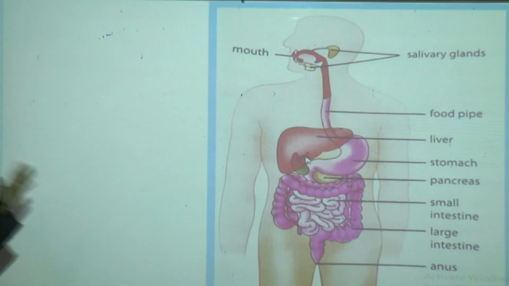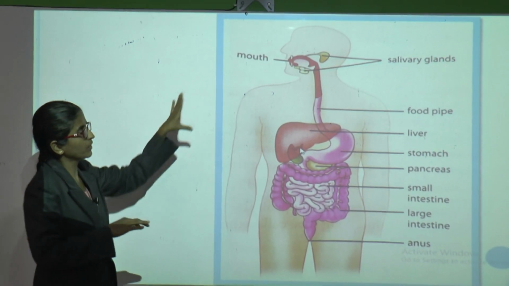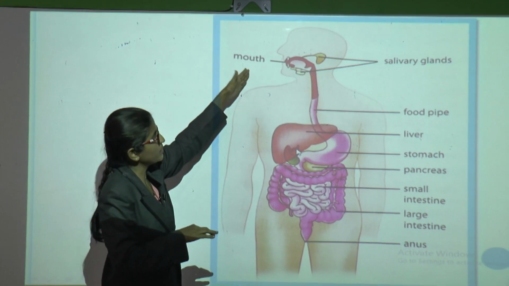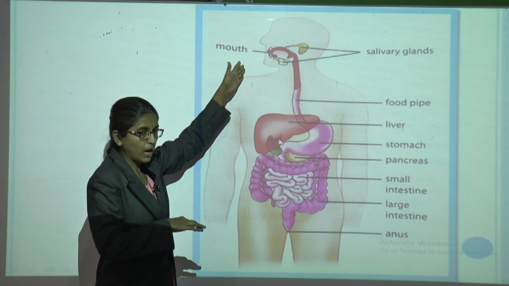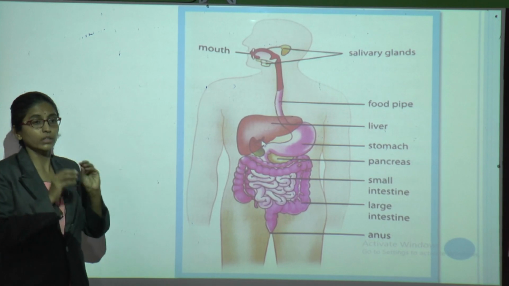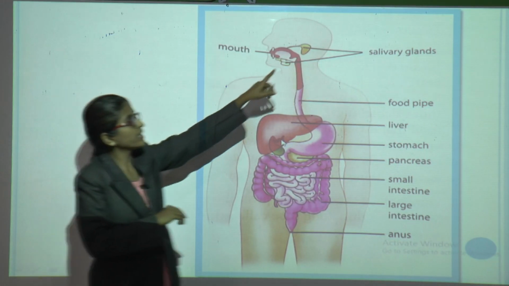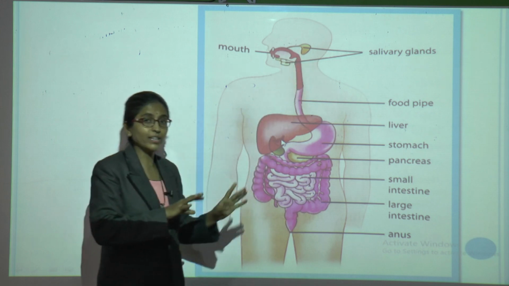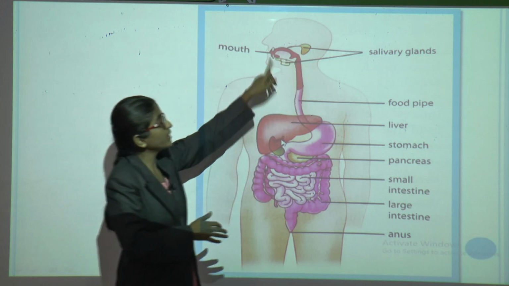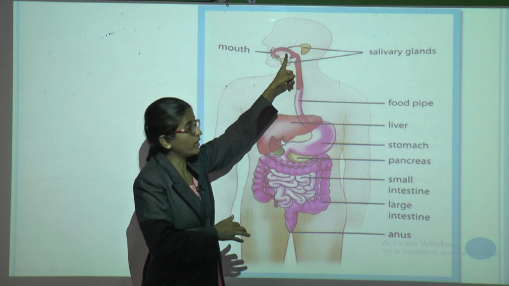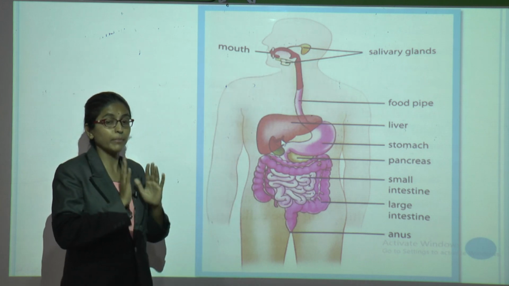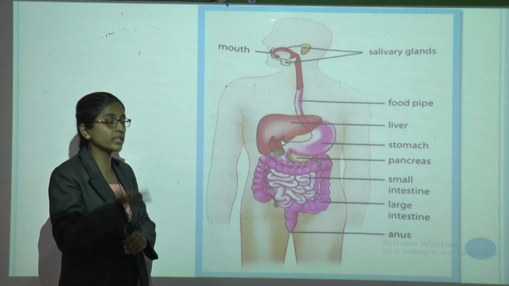Now once again we will recall the digestive system. The mouth, the digestion process starts here. In the mouth your teeth break down the food into smaller pieces, and the salivary gland produces saliva, which is a digestive juice. It gets mixed with the food, and saliva breaks down carbohydrate into simpler form.